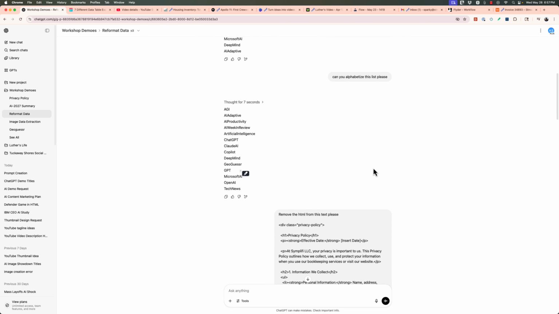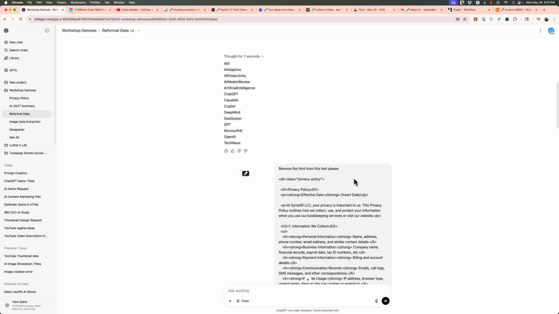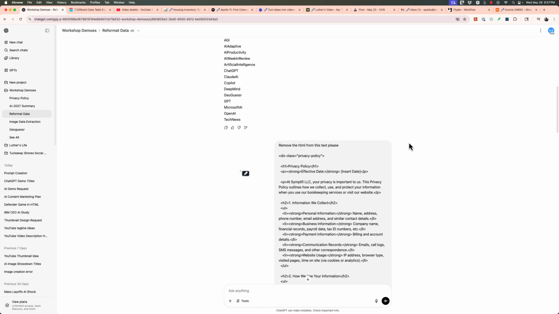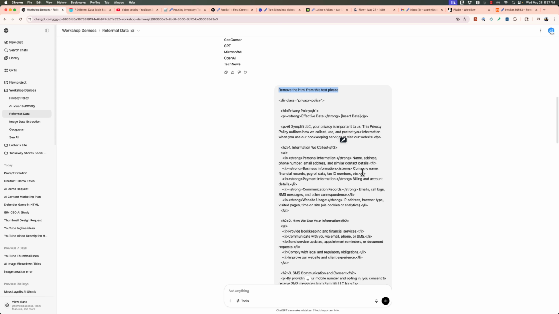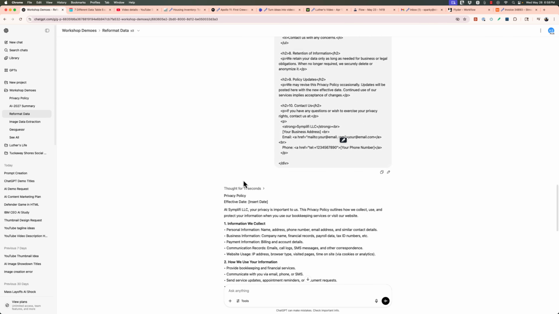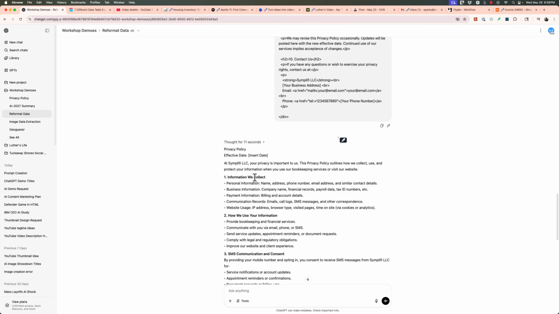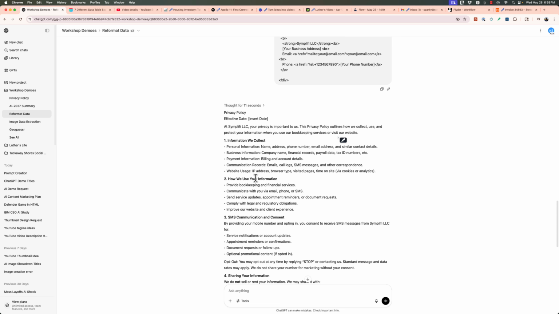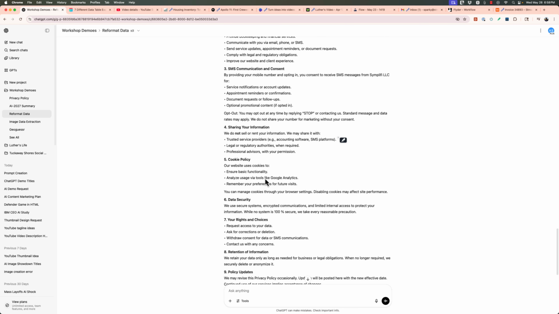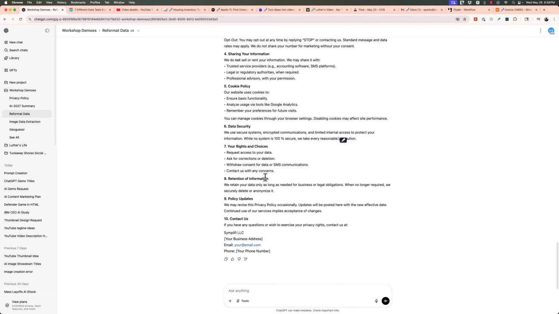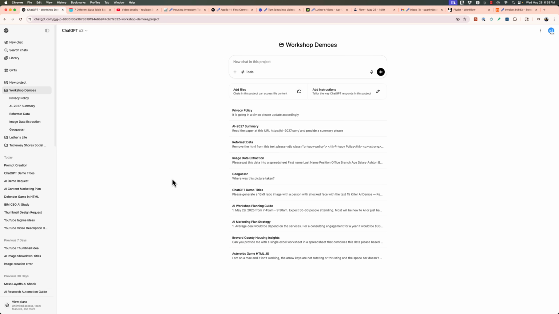And oh, by the way, how about when you get HTML sometimes from something? You copy it. And I said, remove the HTML from this. And oh, that's a privacy policy that I had created. And look at this, it gave us the data back. So if you copy off a website, sometimes you get added stuff you don't want. There's a great way. It's all cleaned up, ready to use. Keep that in mind, cleaning up data and reformatting it.